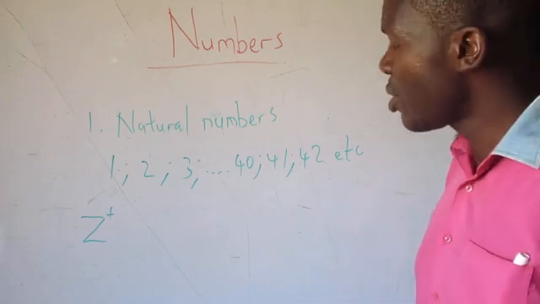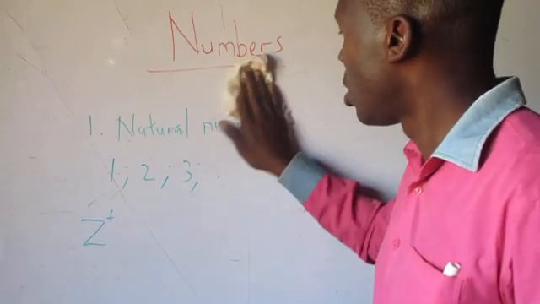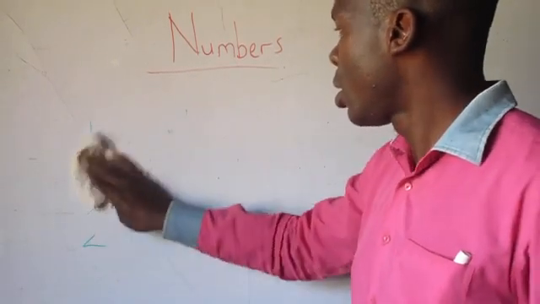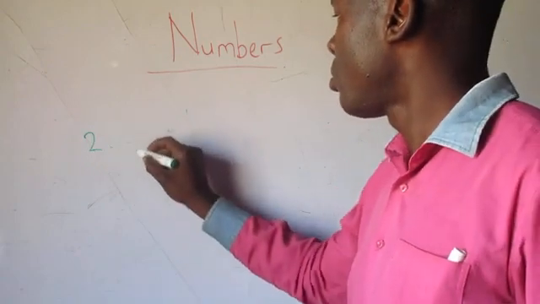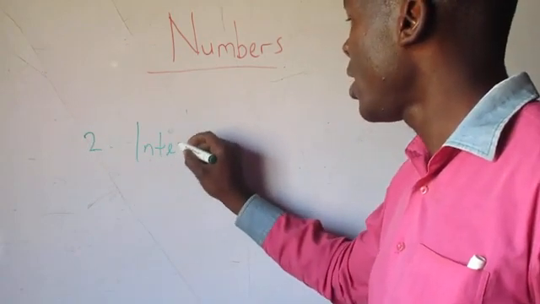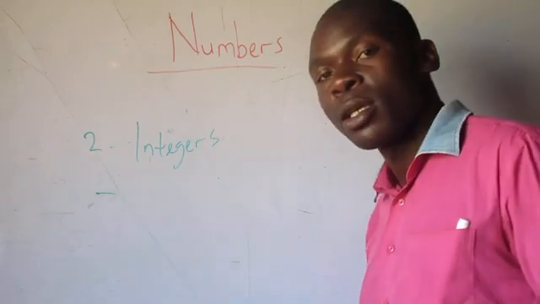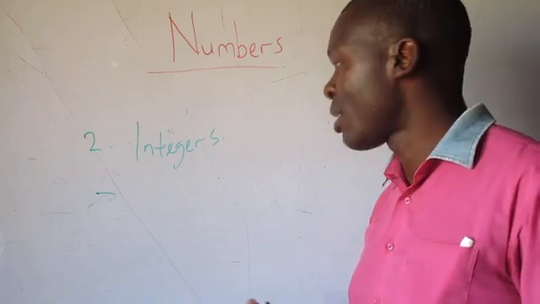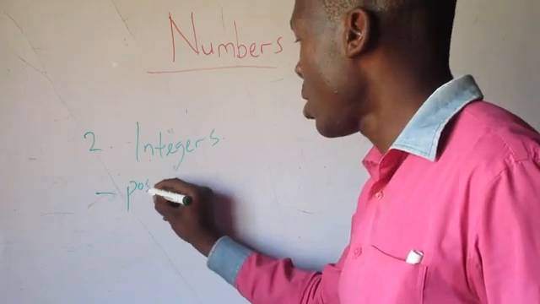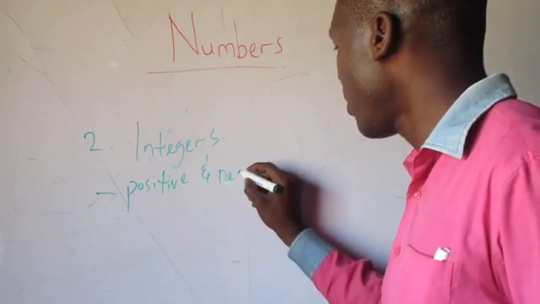Okay, number 2, let us talk of integers. These are positive and negative whole numbers. So we write here positive and negative.